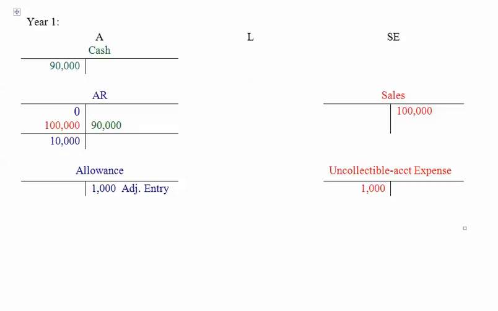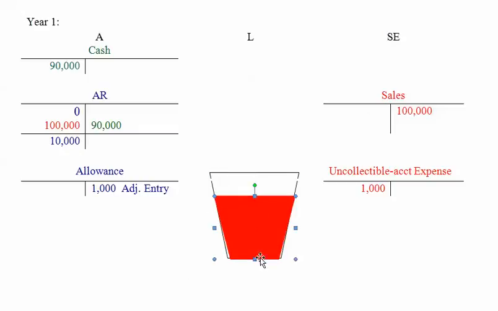All right, think of this now as we have this bucket that we have just filled up with $1,000 in it. That effect on our financial statements is to reduce our accounts receivable down to 9,000. So if you look at our financial statements for year one, our sales will be 100, but our net income will be reduced by the amount we think we're not going to collect. But more importantly, our balance sheet's going to reflect what we think we're going to collect. In other words, the $9,000 is the amount that will show up on the balance sheet. It'll say accounts receivable net of 1,000 for $9,000.